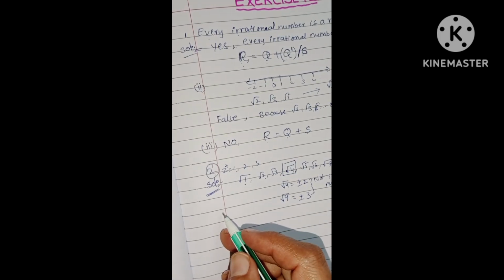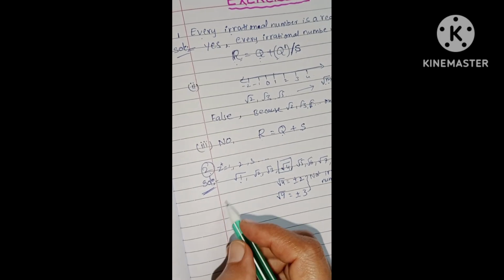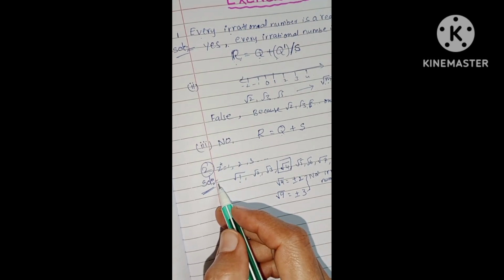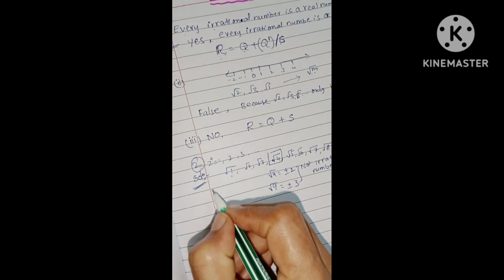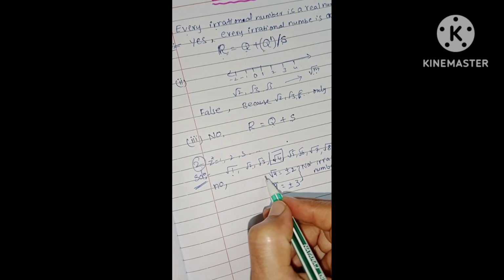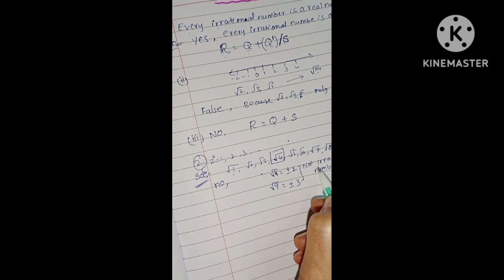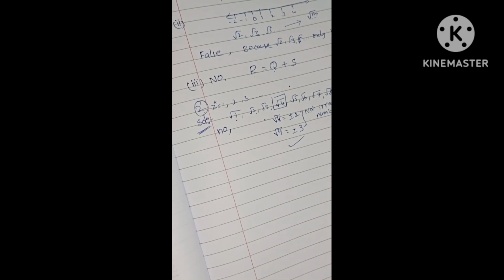So the answer to the first statement, are the square roots of all positive integers irrational, is no, because these are square roots of positive integers which are not irrational numbers. This is the answer.